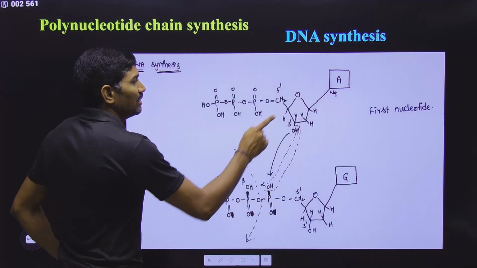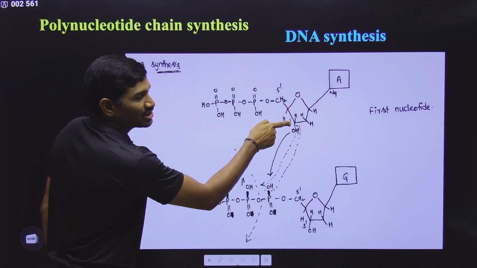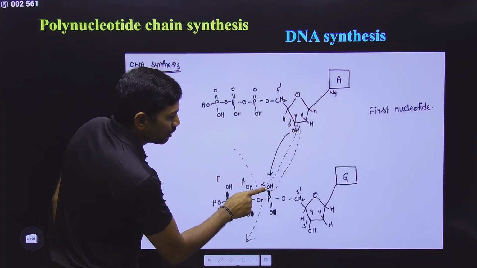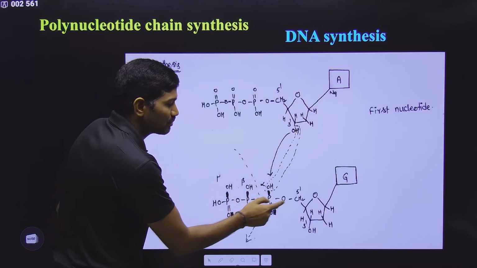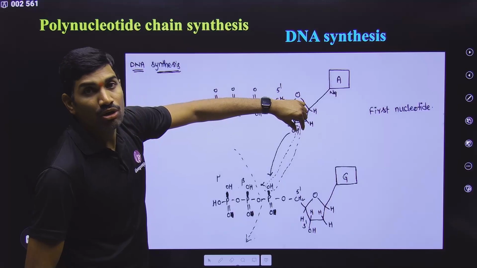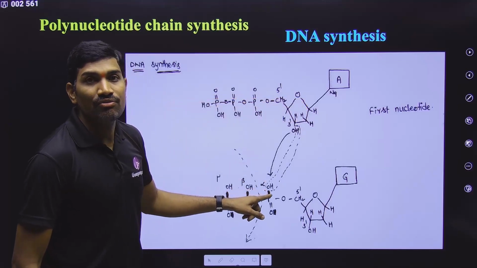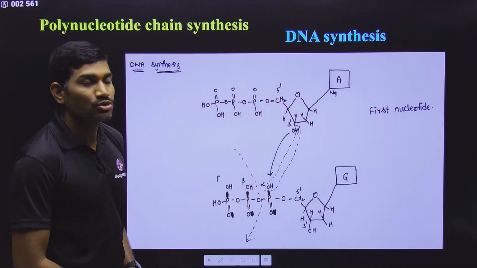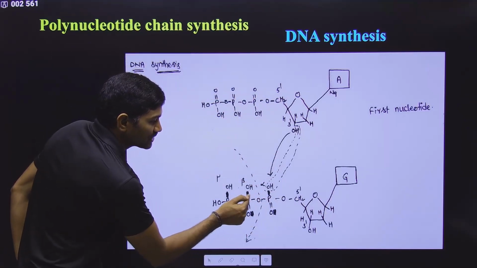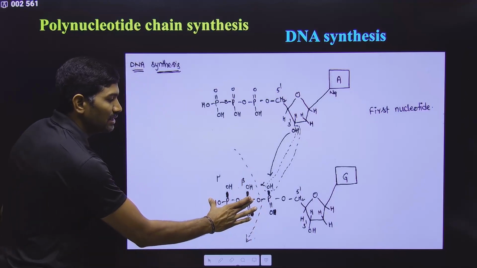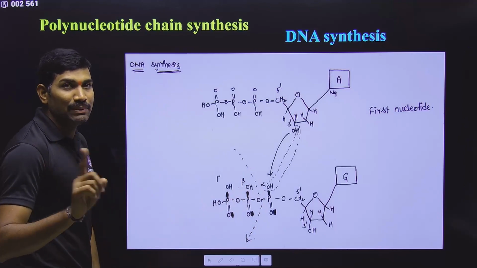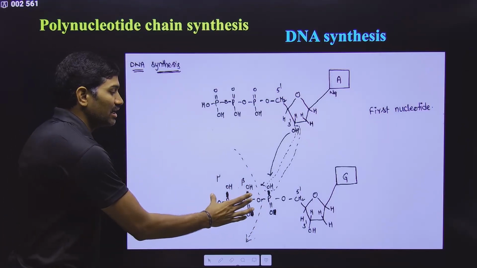Now what happens is, for the first nucleotide, 3' OH means what? It is the third carbon of the sugar. This 3' OH is attacking the OH of the first phosphate, meaning the alpha phosphate of the second nucleotide. For the second nucleotide, again 3 phosphates are there, right? So the OH of the first nucleotide is attacking the alpha phosphate of the second nucleotide, so that a water molecule is removed. And during this process, the bond between the first and second phosphates is broken, so that now it is pyrophosphate. Combined, it is called pyrophosphate, PPi, not single Pi. It is PPi, inorganic pyrophosphate.